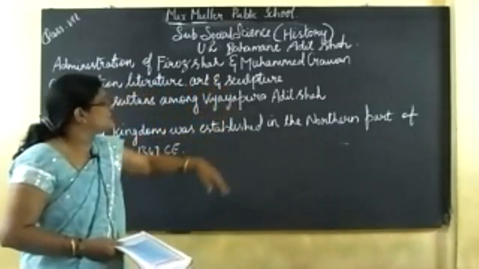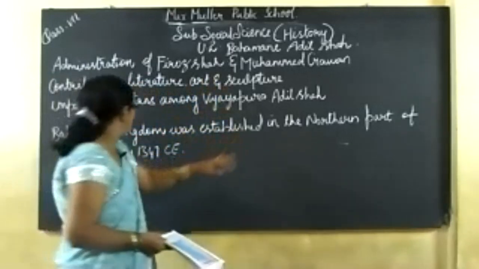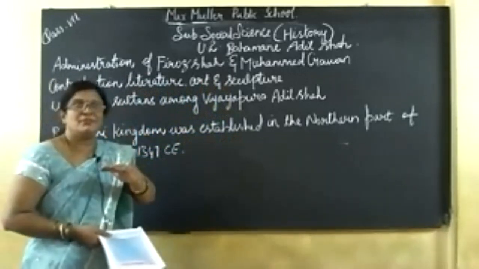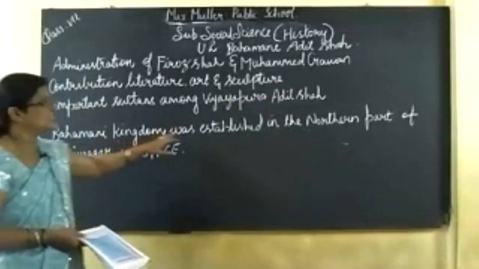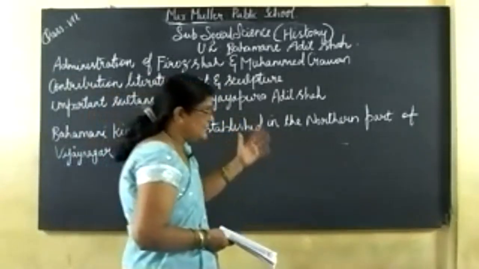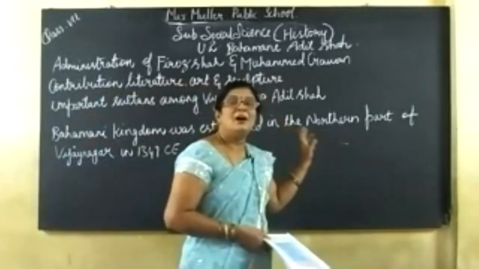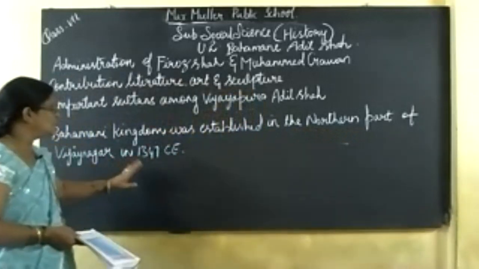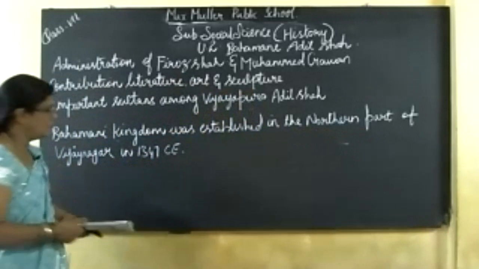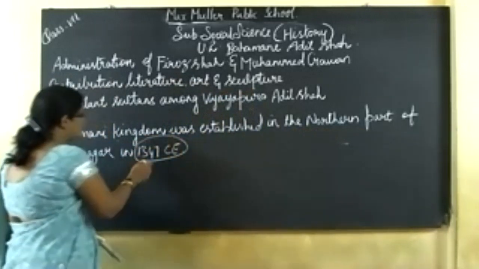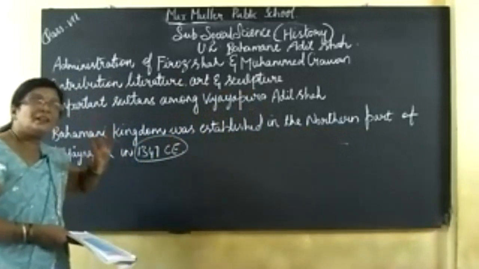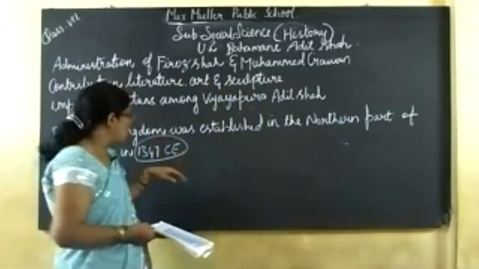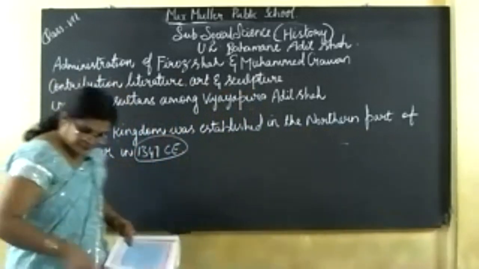The Bahmani dynasty was established in the northern part of Vijayanagar. Okay, the Vijayanagar Empire is the southern part. The Bahmani kingdom was established in the northern part, in 1347. Okay. See the important points I have written on the board apart from the classwork. Apart from the classwork notes, you have to note it down. Okay, 1347.